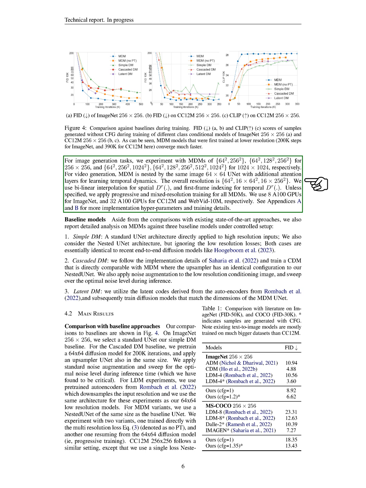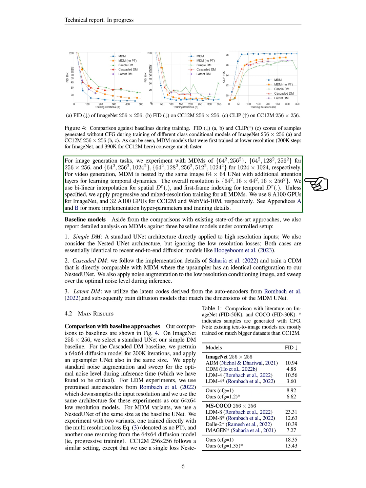We applied progressive and mixed resolution training for all MDMs. We used 8 A100 GPUs for ImageNet, and 32 A100 GPUs for Conceptual 12M and WebVid-10M, respectively. Section Summary. The authors propose a multi-resolution denoising model, MDM, that can be trained using a normal denoising objective at multiple resolutions. They also introduce a progressive training technique that speeds up the training of high-resolution models by gradually adding higher resolutions to the training objective. The MDM approach is versatile and can be applied to various problems, such as text-to-image and text-to-video generation, and is evaluated using publicly available datasets.